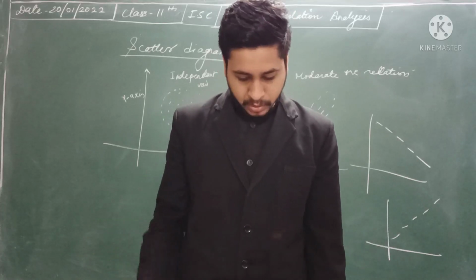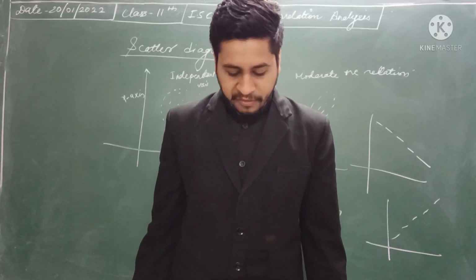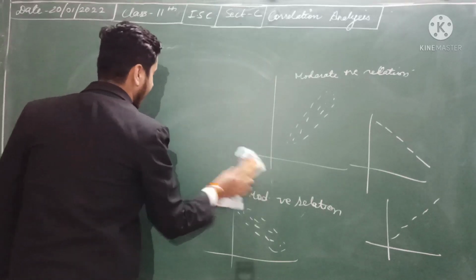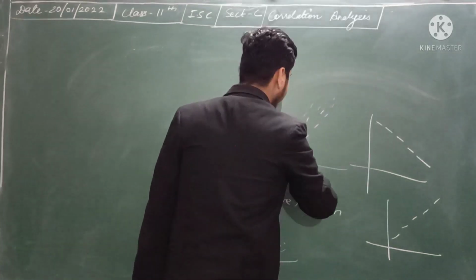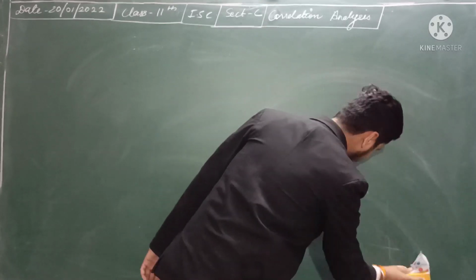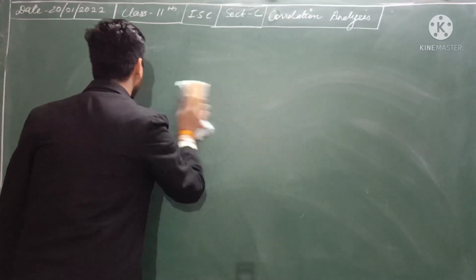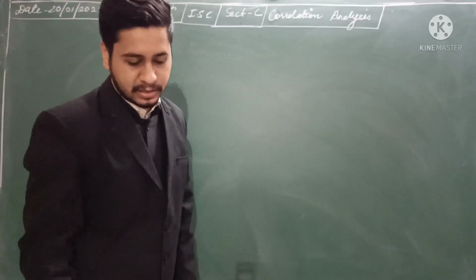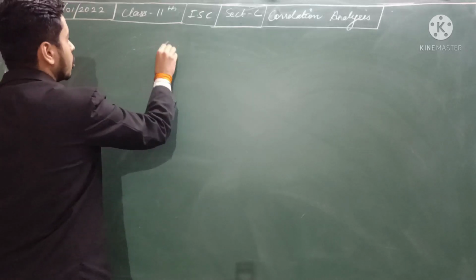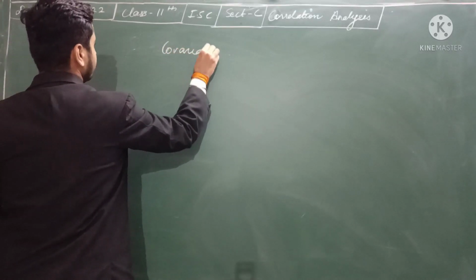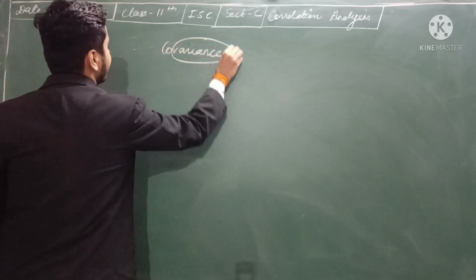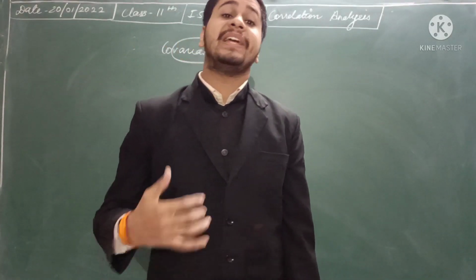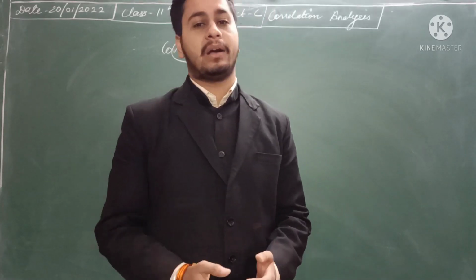Then moving ahead, we have the covariance of x and y. What is the meaning of covariance of x and y? I told you, whenever the word co is used, you have to understand that there are two things related. So covariance: you know the meaning of variance. The simple meaning of variance is the variation in the data.